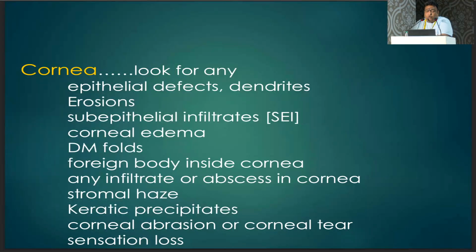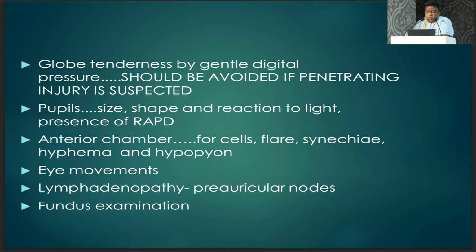In the cornea, look for any epithelial defects, dendrites, erosions, subepithelial infiltrates, corneal edema, DM folds, foreign body inside the cornea, any infiltrate or abscess in the cornea, stromal haze, keratic precipitates, corneal abrasions or corneal tear, and there could be sensation loss. Globe tenderness should be checked by gentle digital pressure, but it should always be avoided if penetrating injury is suspected. In the pupils, always look for size, shape, and reaction to light, presence of RAPD, relative afferent pupillary defect. Then in the anterior chamber, you look for cells, flare, synechiae, hyphema, and hypopyon.